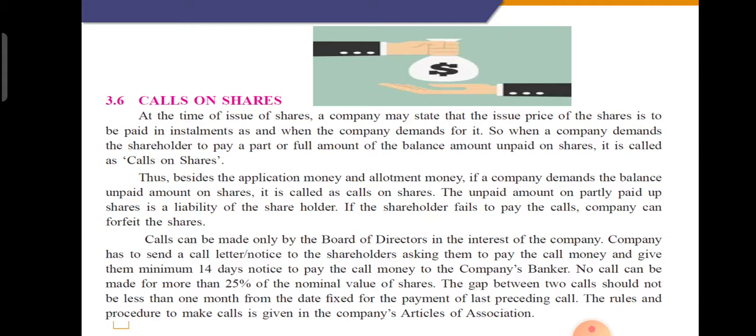Say for example, Mr. A has purchased 10,000 equity shares of rupees 10, and after allotment the company decides that on the first call, out of the 10 rupees of face value, only 5 rupees will be demanded. That is known as a call on shares. It means the first installment demanded by the company from the shareholders.